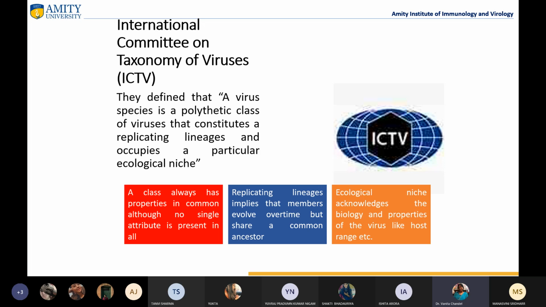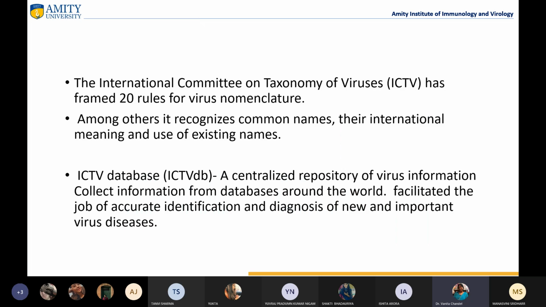For example, coronavirus is one particular group. In that, there are a number of viruses, a number of new strains they keep on adding. But the group or genus which we call coronavirus, or Coronaviridae, is a family, right? Then ecological niche acknowledges the biology and property of the viruses, like what is the host range of the viruses, what kind of host it prefers to infect, right? So all those come under this particular group.